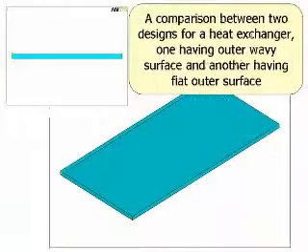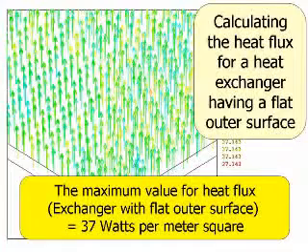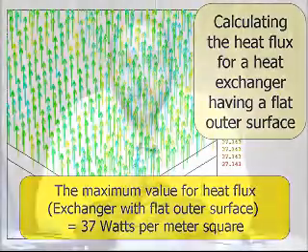Now I compared this design with a heat exchanger having a flat surface, as you can see on the screen, and the computer gave the heat flux for this flat surface to be 37 watts per meter square. So we see there is an enhancement from 37 watts per meter square to 47 watts per meter square, which is about a 30% increase. There is a 30% increase in heat flux just by modifying the surface to have the shape of a water wave, a sinusoidal surface. So just by applying one modification learned from the human skin, there is a 30% increase in heat flux and heat exchange. So what about if all of these modifications were put in place?